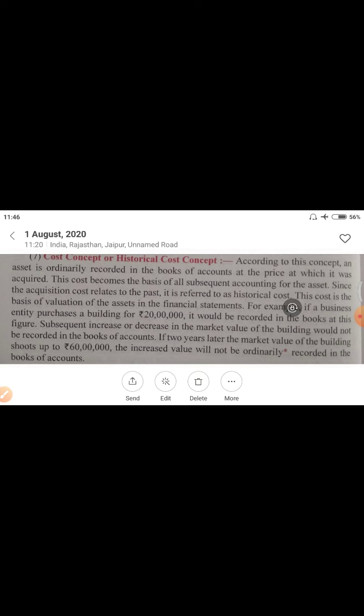For example, if a business entity purchased a building for rupees 20 lakh, it would be recorded in the books at this figure. Subsequent increase or decrease in the market value of the building would not be recorded in the books of accounts. Try to know this definition in a proper way, as I am telling you with the help of an example here. I am showing you something with the help of the camera.